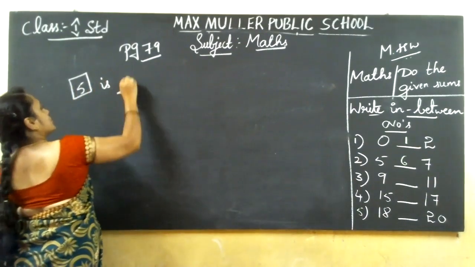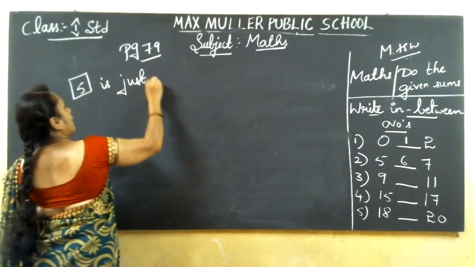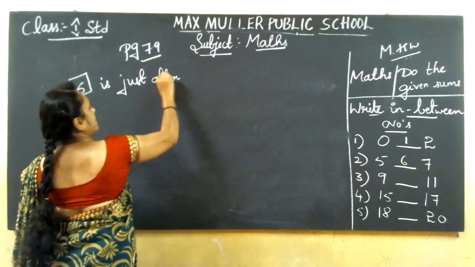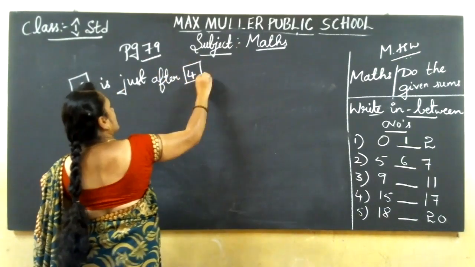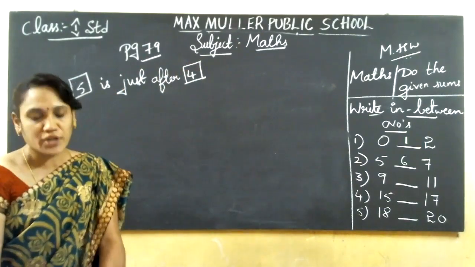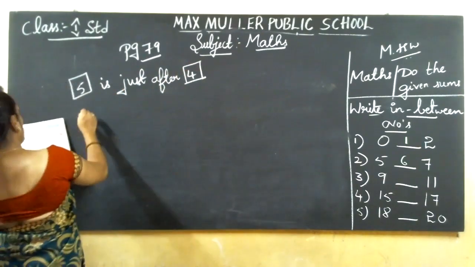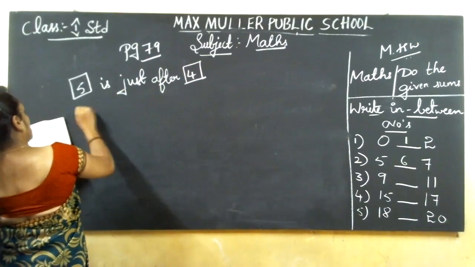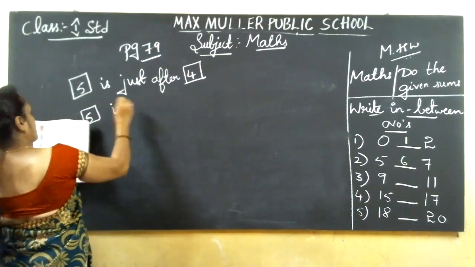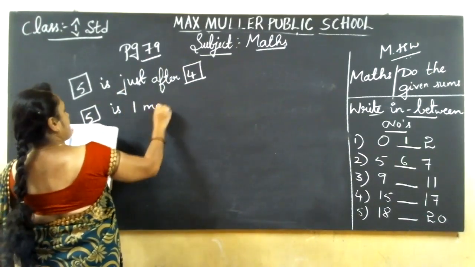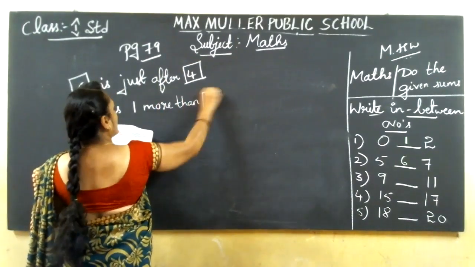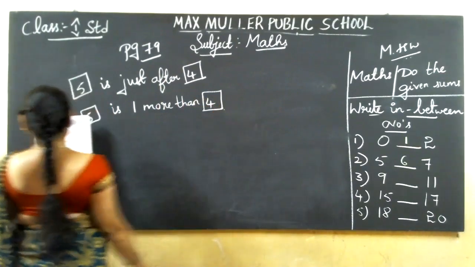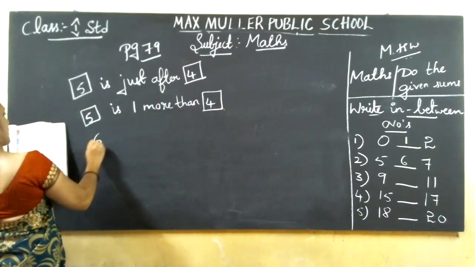5 is just after 4. I'll explain. Don't worry. Copy the text in your book. Everything is printed. Only you should fill in the boxes. I have told you in the previous class only. 5 is 1 more than 4. Like this, 2 sums are filled.